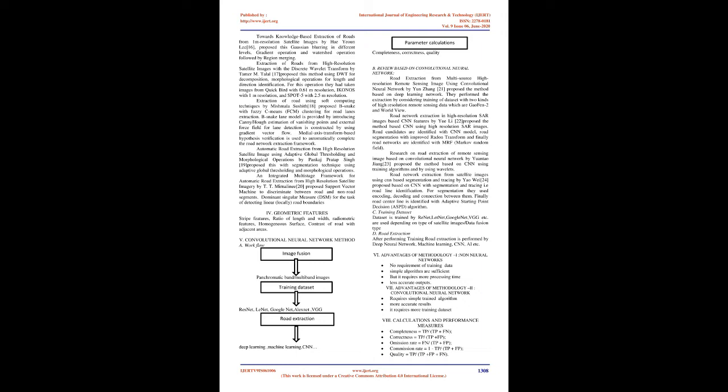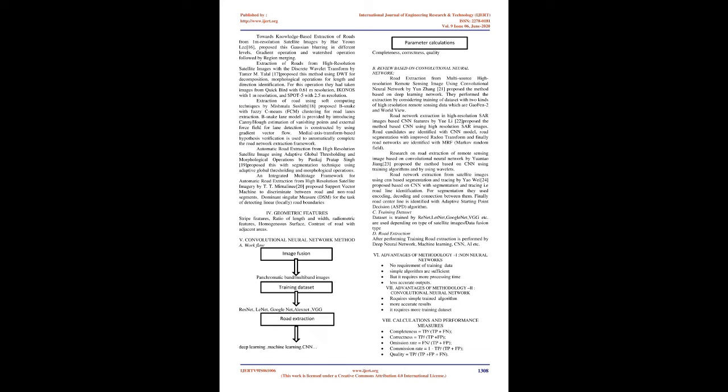Road network extraction using edge detection and spatial voting by Birol [15] proposed the technique as smoothing of image by bilateral filtering, edge extraction, generation of voting matrix and tracking operation. Towards knowledge-based extraction of roads from 1 m resolution satellite images by Ha-Yun Lee [16] proposed Gaussian blurring in different levels, gradient operation and watershed operation followed by region merging.